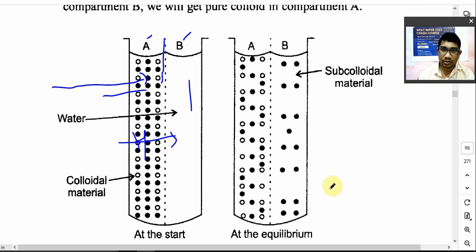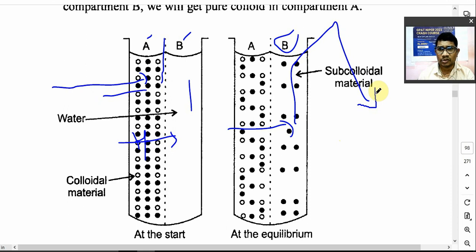So you can see over here, colloidal particles will not diffuse through this membrane, but subcolloidal material or impurities will diffuse through this membrane. And they will come in this compartment, B compartment. Now you can remove this water and discard. Again you pour fresh water to this. So again impurity will move to the water to establish the equilibrium, and again you have to discard this water. By using this dialysis technique, you can purify the colloid. So it is one of the purification methods for colloid.